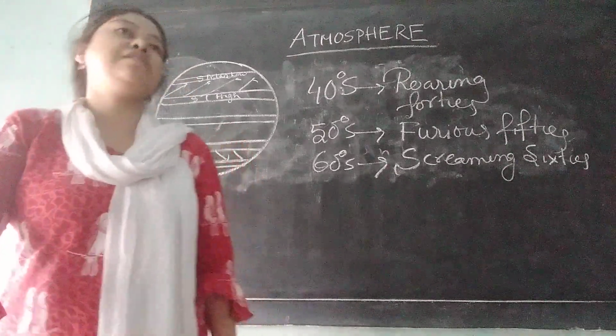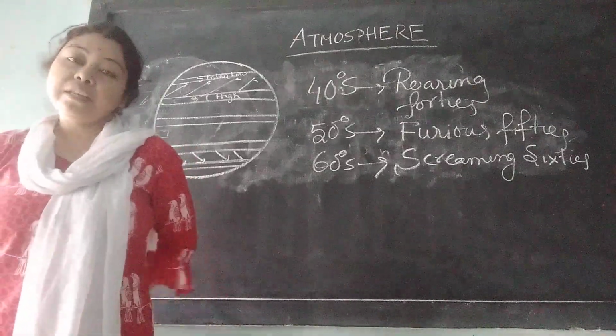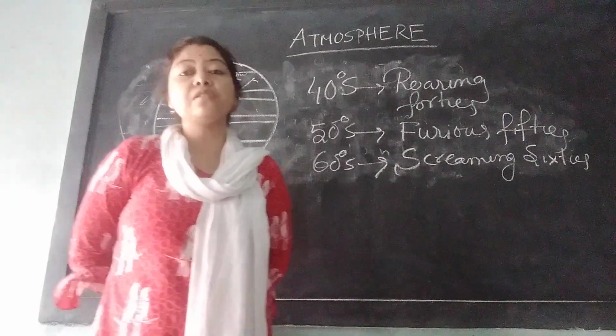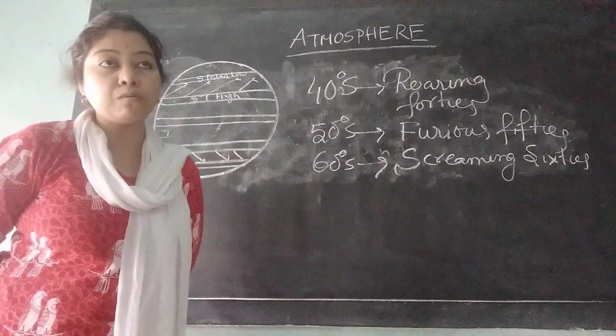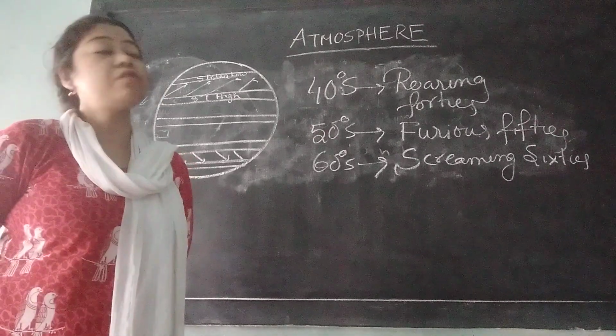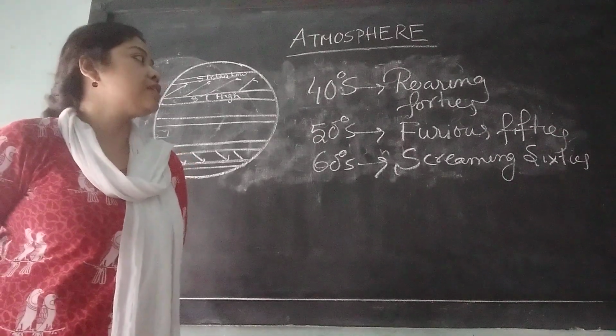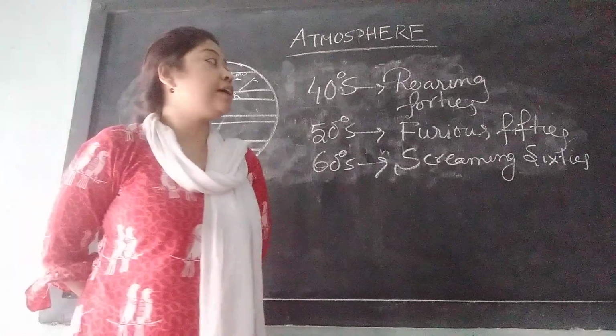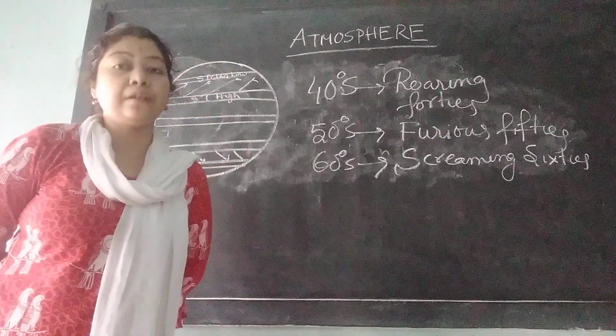In the southern hemisphere, because of the presence of wide open ocean, the velocity of the wind is very, very high. At 40 degrees south, the wind velocity is so high as if the wind is roaring.